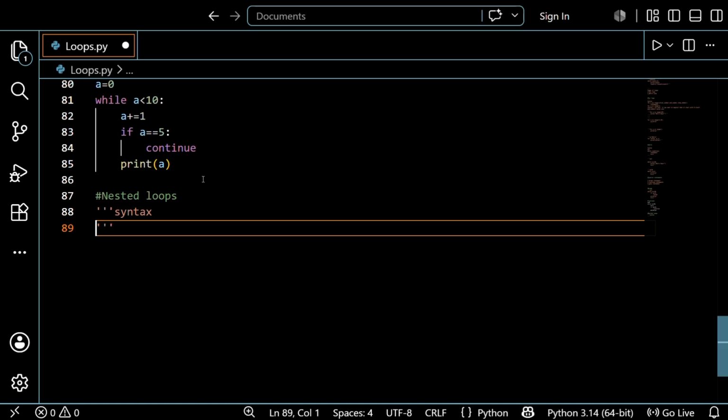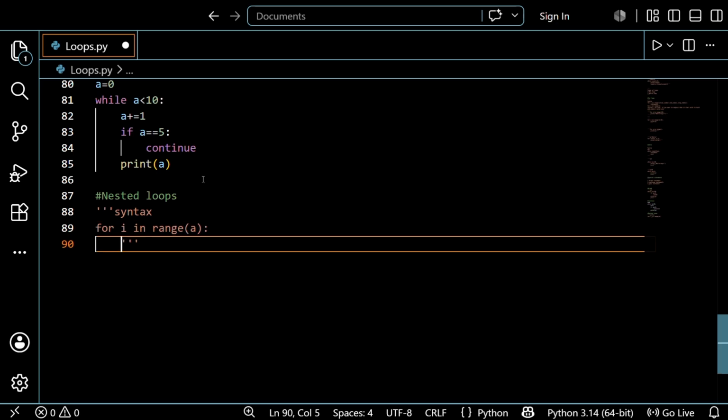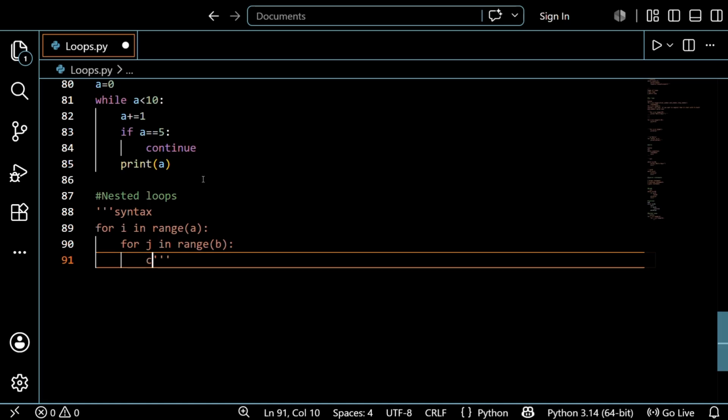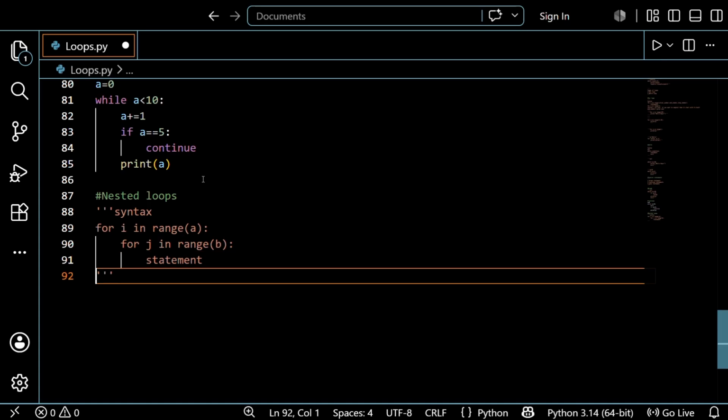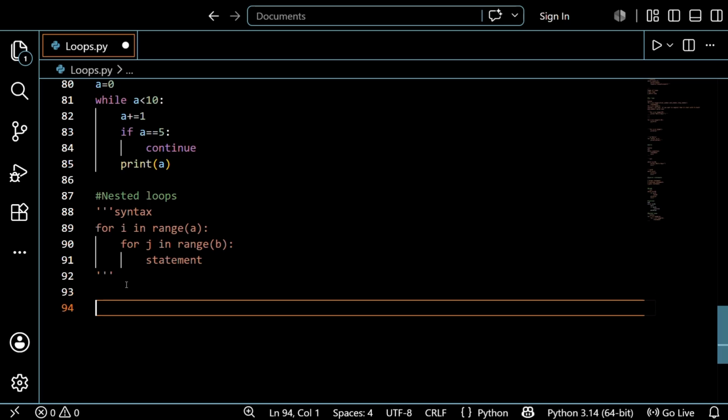In the syntax, first I'm using the for loop, for i in range from a. After that, again use for and a new variable, guys, do not use the same variable again. For j in range a b, some constant, and again we write the condition, meaning the statement. That's it guys, the syntax is over, it's very simple. Let's see an example regarding this.